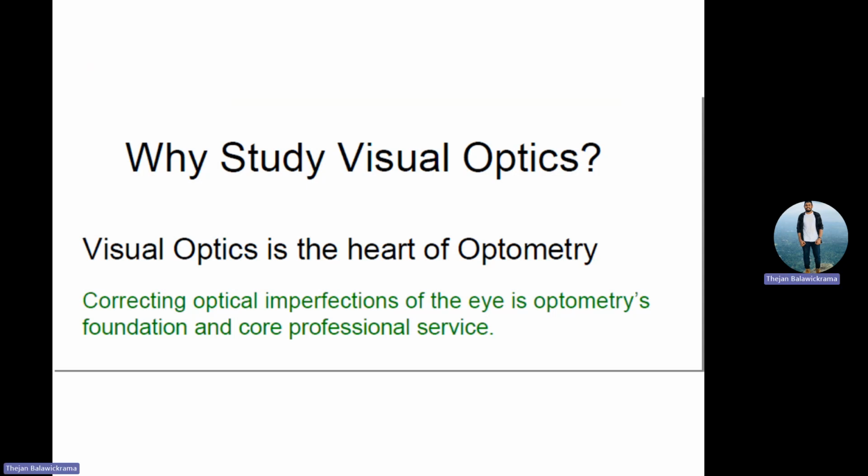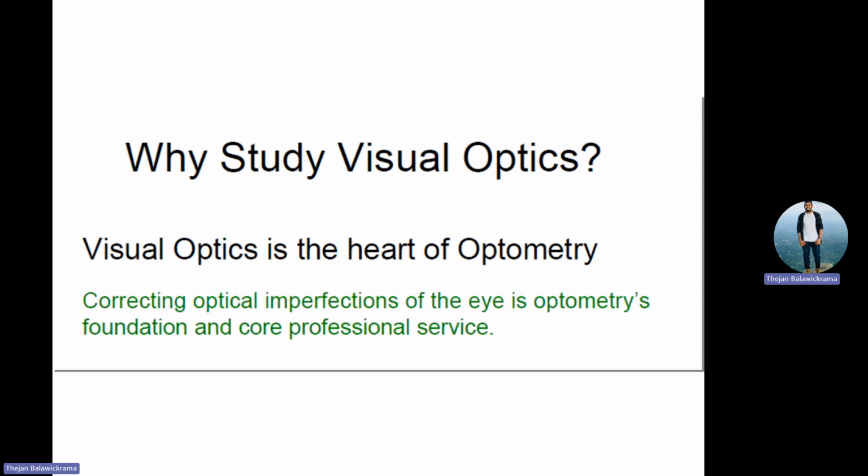So to understand what is imperfection of vision, what are the things that can cause vision imperfect, then only you will know how to correct, how to perfect it. So whatever is creating disturbance on vision, that we are going to learn, right? And how we are going to solve that problem, that we are going to learn. That is why we need to learn visual optics. And that is our primary job. That is our most important job.